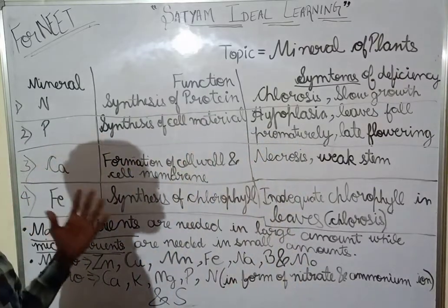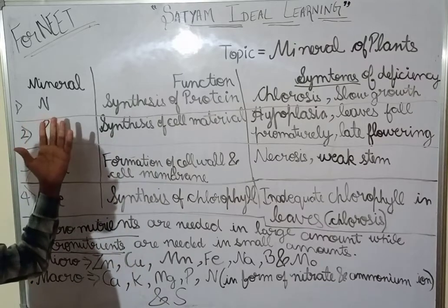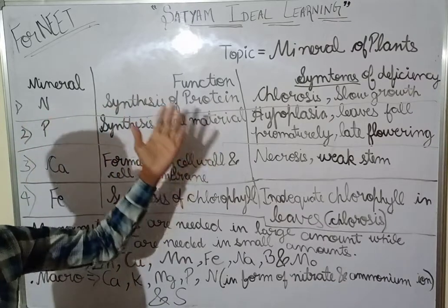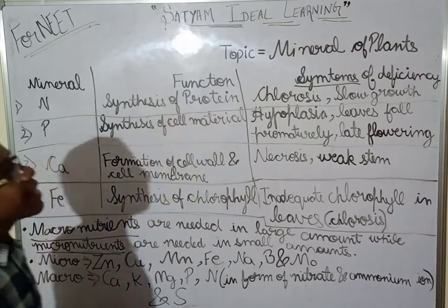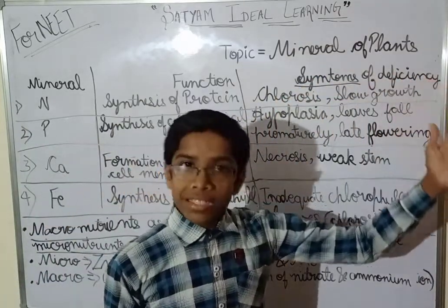So first we will see the mineral name, then the function or role of the mineral, and then the symptoms of deficiency.